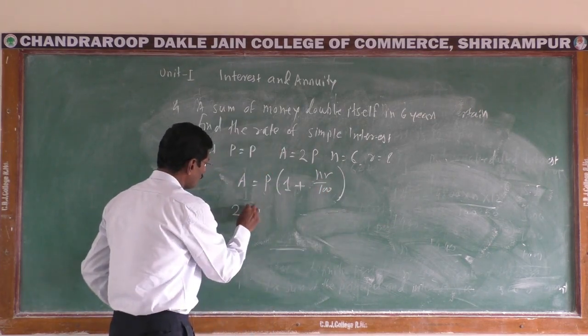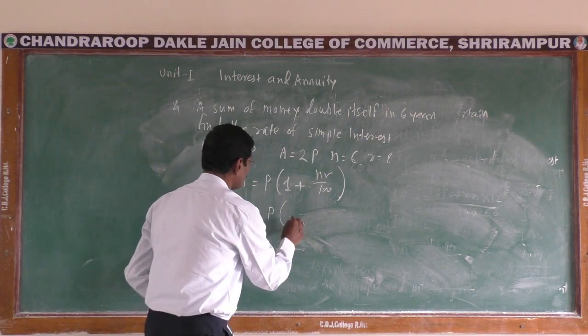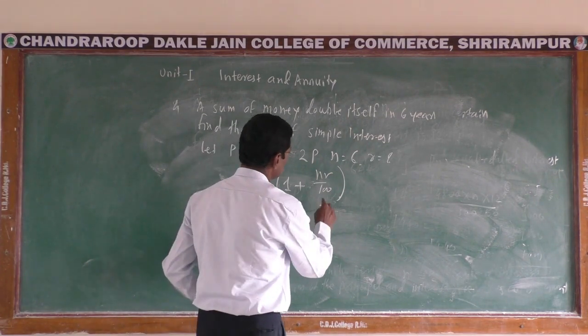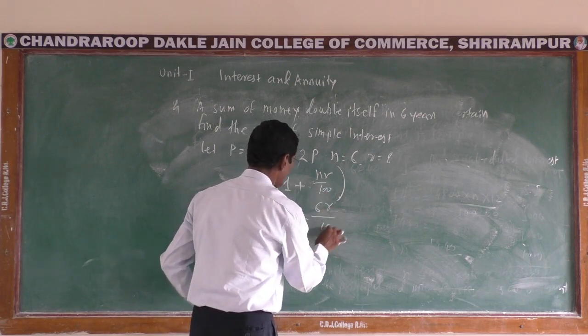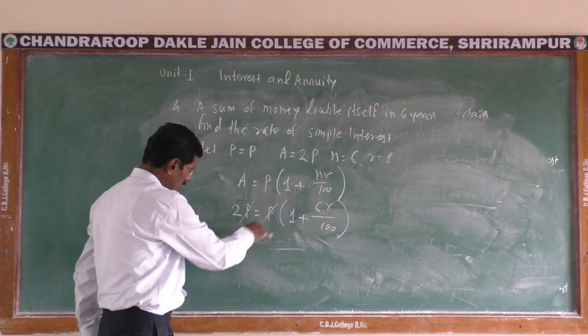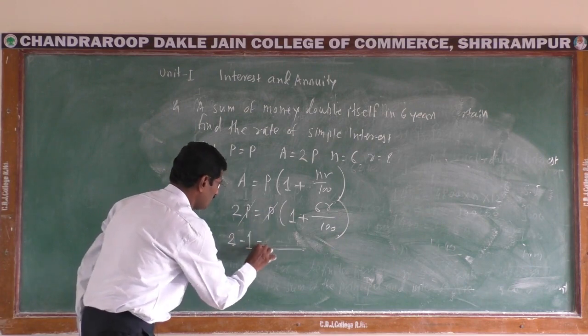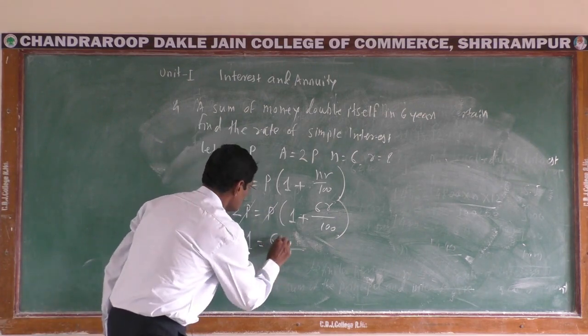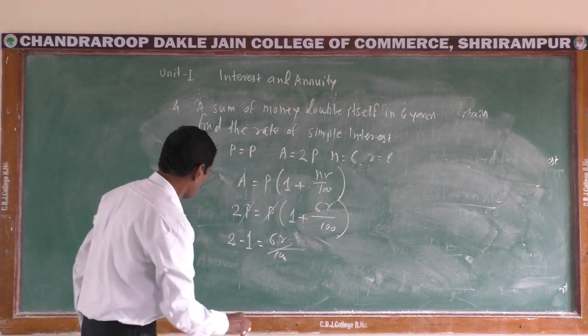Here A is equal to 2P is equal to P into bracket 1 plus 6 into R upon 100. Then we cancel P, then 2 minus 1 is equal to 6R upon 100.